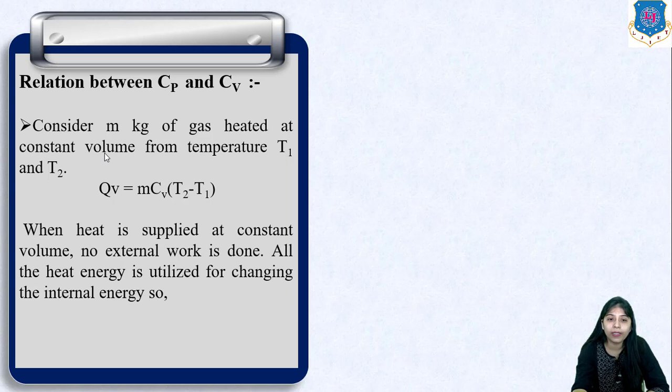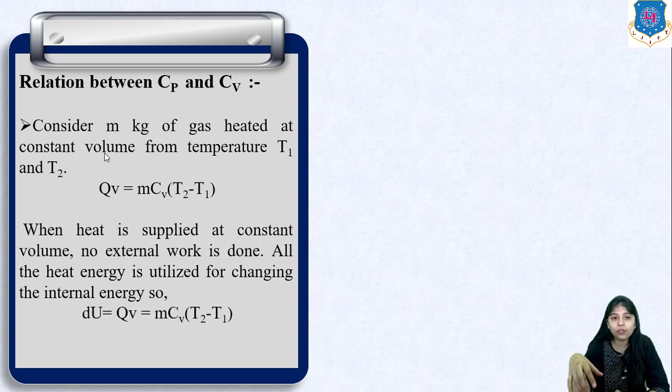When heat is supplied at constant volume, no external work is done. All the heat energy is utilized for change in internal energy. So dU will be simply equal to Q. Heat transfer is the summation of work done and internal energy, but the work done will be 0, so dU will be equal to Q, which is equal to mCv (T2 minus T1).